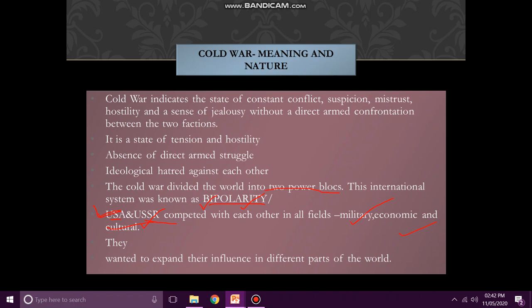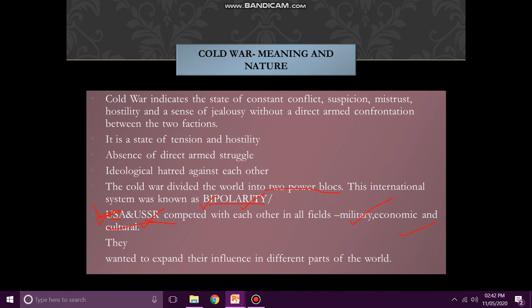There existed a sense of jealousy and tension between these two countries. USA wanted that different parts of the world should follow its ideology of capitalism and democracy. On the other hand, USSR wanted that its ideology should be followed in the different parts of the world.